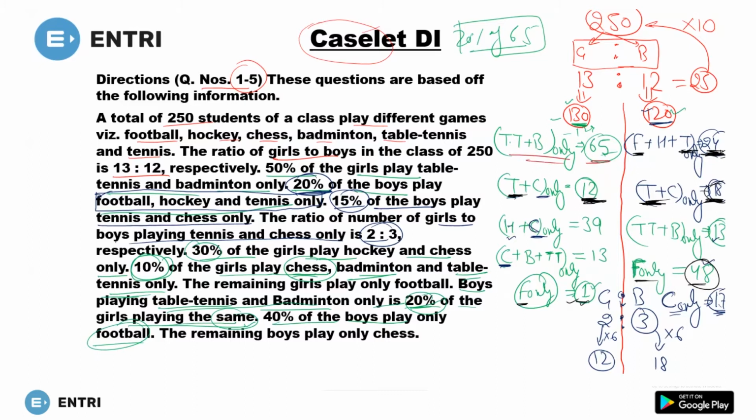These 65 girls do not play chess. These are playing chess. Here is football only. So this 65 and this one, so 65 and 1, just 66 girls who do not play chess.